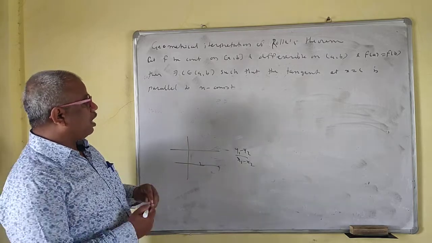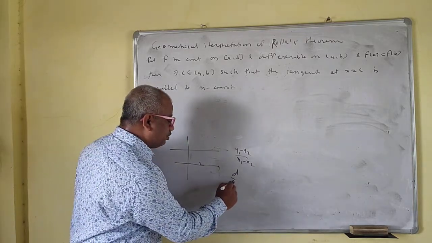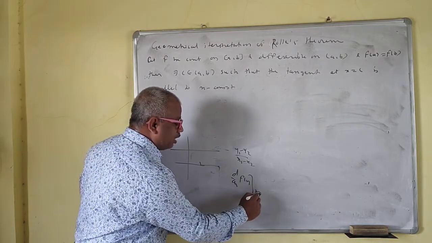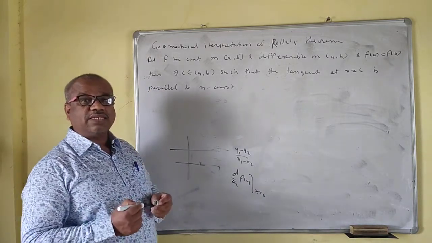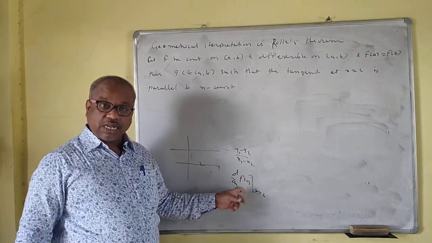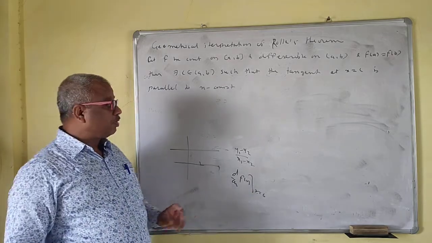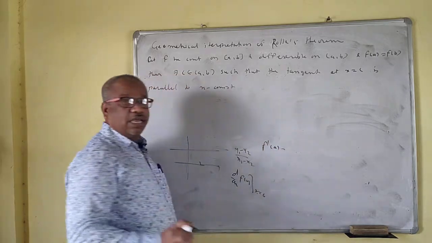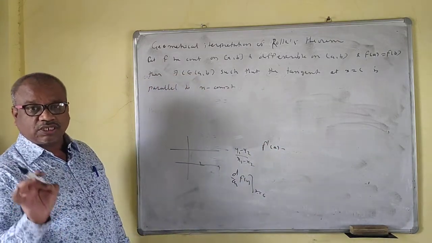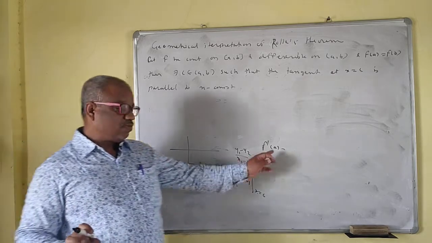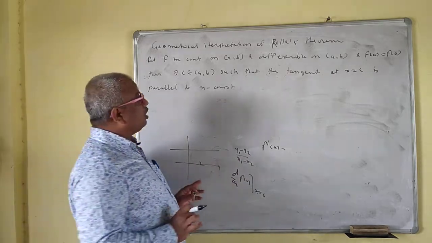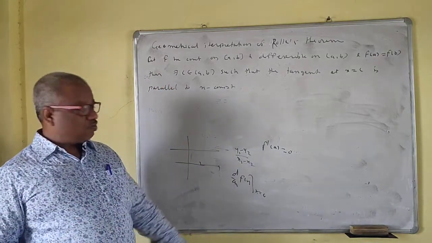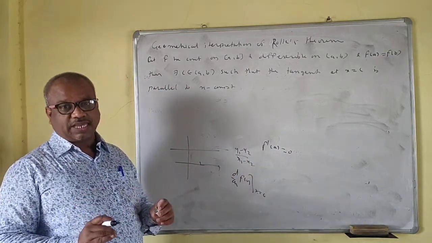You know that d by dx of f of x at x is equal to a is nothing but the slope of the tangent at x is equal to a. The derivative at a point is the slope of the tangent. That means f prime of a is the slope of the tangent to the function f of x at x is equal to a. And if this slope is 0, the tangent at x is equal to a is parallel to the x axis.